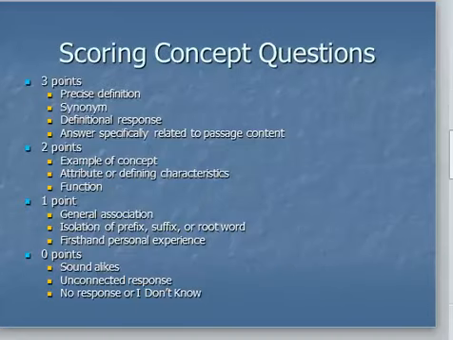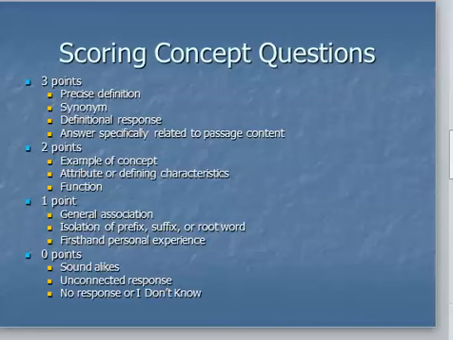The scoring of the concept questions is one of the more difficult things to score on the QRI 5. Students receive a score of 3, 2, 1, or 0 points for their responses. If you look in the manual, in Chapter 7, they give you specific examples of how to score the 3, 2, 1, 0. The examples are provided. 3 points is a precise definition, a synonym, a definitional response, or an answer which is specifically related to the passage content that they're getting ready to read. 2 points is an example of the concept, an attribute, a characteristic, or a function.